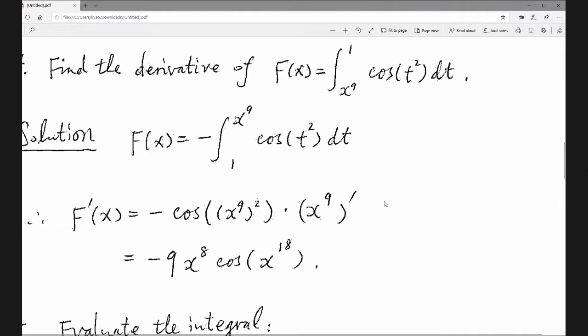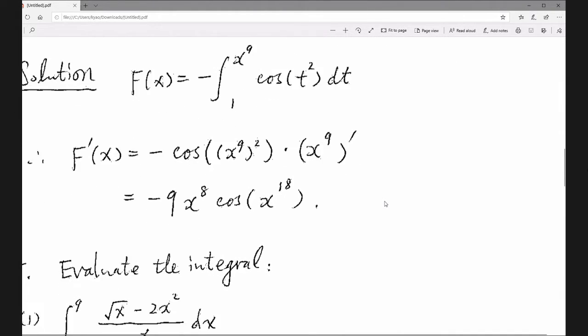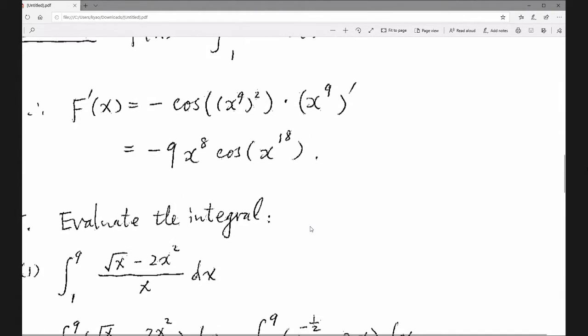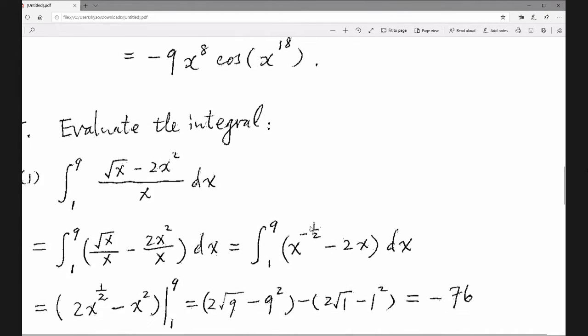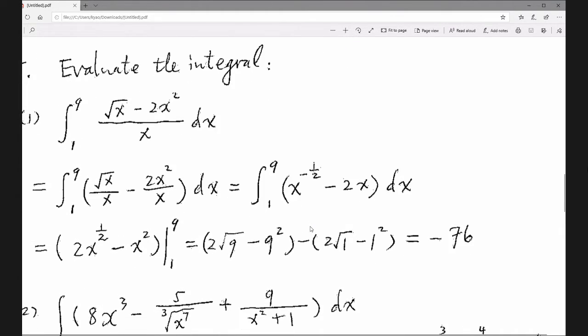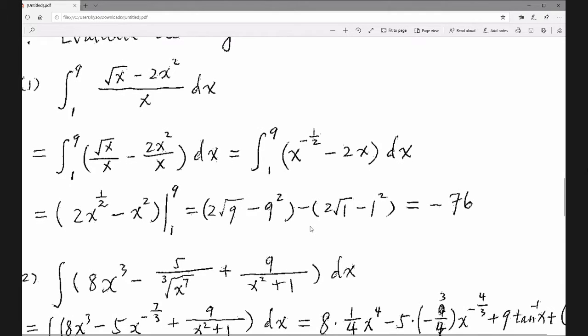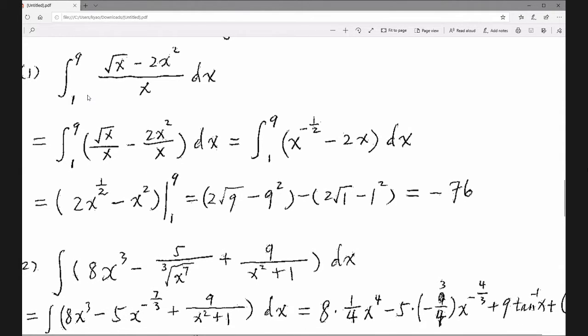Now evaluate the integral. This is from chapter 5. How to evaluate this? This is a definite integral, because the lower limit is 1 and the upper limit is 9. So the final answer should be a number. The answer is negative 76. How can you evaluate it? Easy.